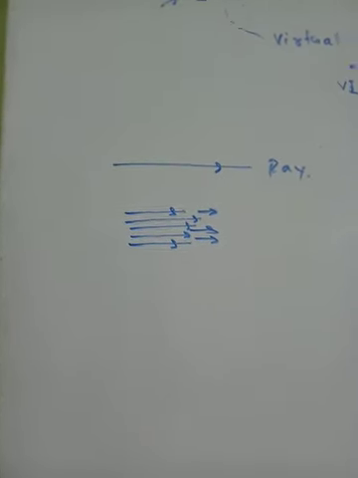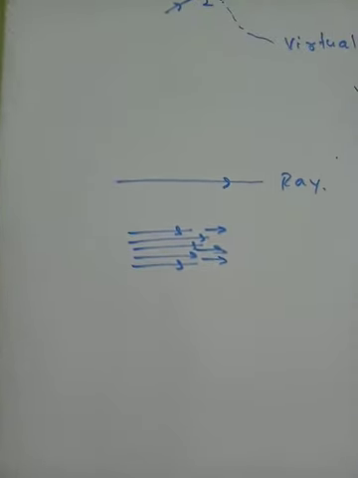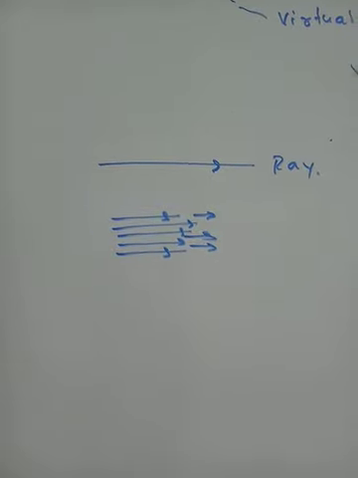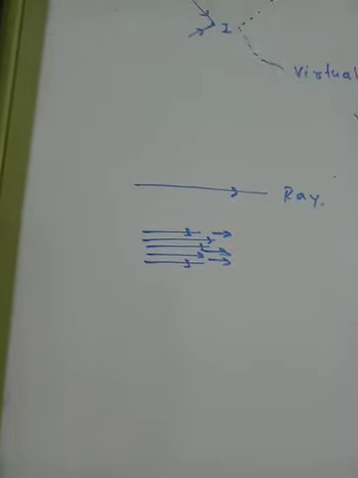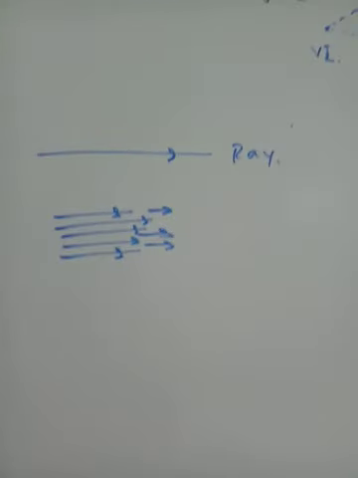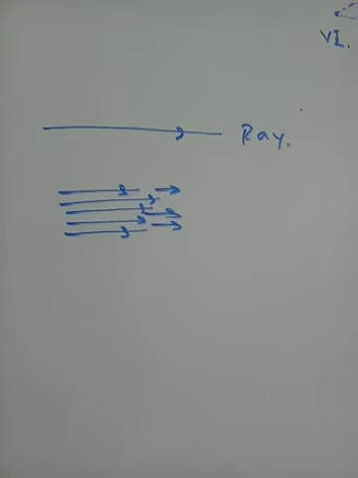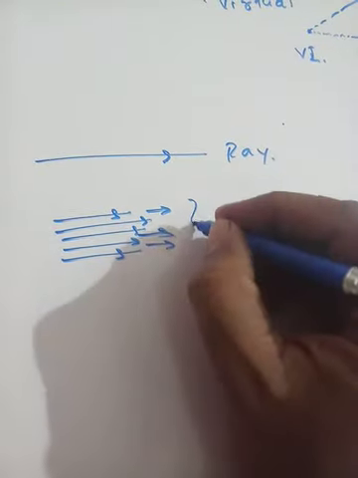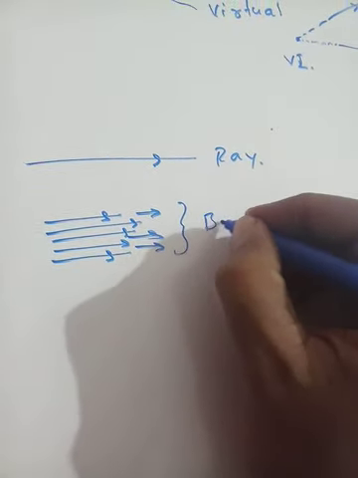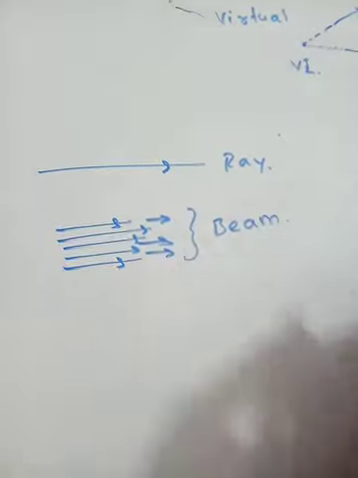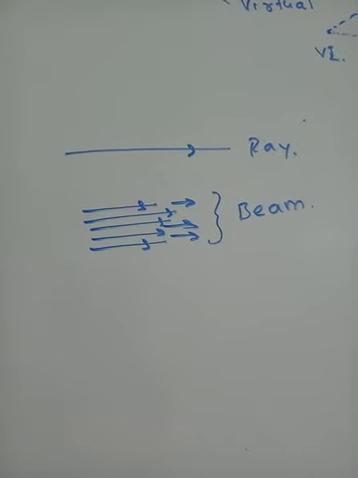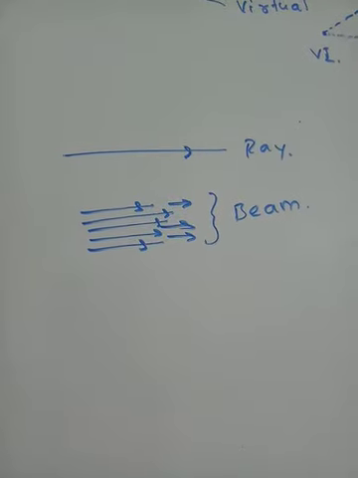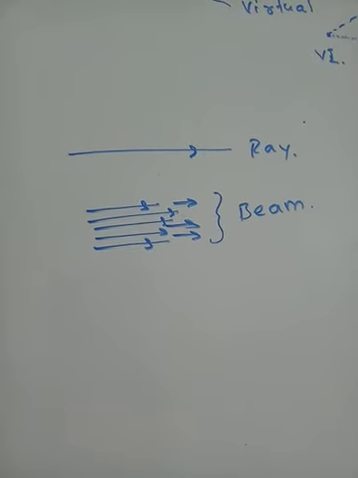So only one or two rays are coming, and those will be called the rays of light. But if you are looking at a nearby object, say the sun, how many rays of light do you think are coming from the sun? A lot of rays of light emerge from the sun going into your eye. So what is this group of rays called? It is called a beam of light. Ray and beam are the same concept; ray is the singular form and beam is the plural form.